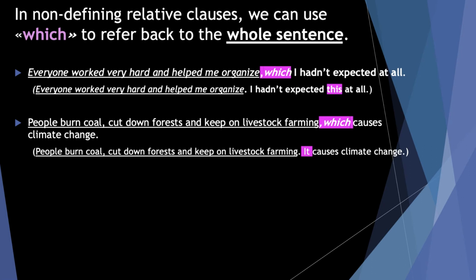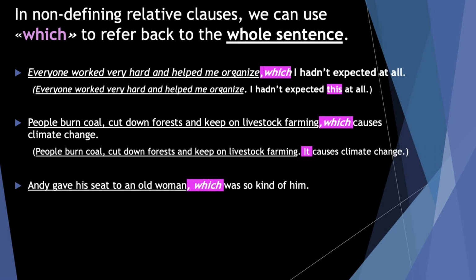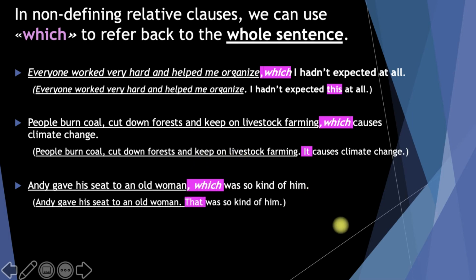Or using which here, we can also give our opinion, as in the example here. Andy gave his seat to an old woman, which was so kind of him. Here I'm adding my opinion using which here, because this means Andy gave his seat to an old woman, and that was so kind of him, in my opinion.